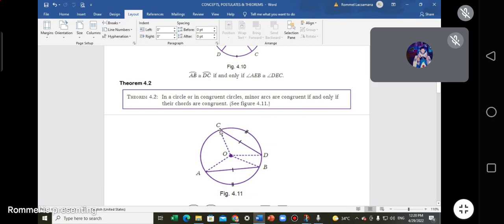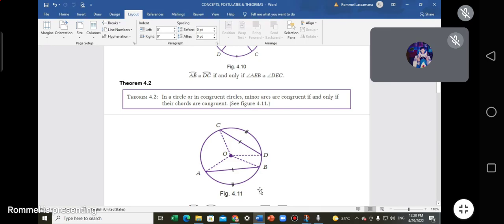When you draw a line between the endpoints of arc CD and arc AB, that is point C to point D, a line segment. Point A to point B is also a line segment. Specifically, that line segment is called a chord. If chords CD and AB are congruent, then you say the minor arcs are congruent.